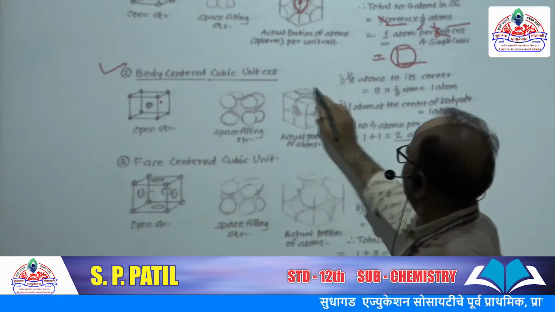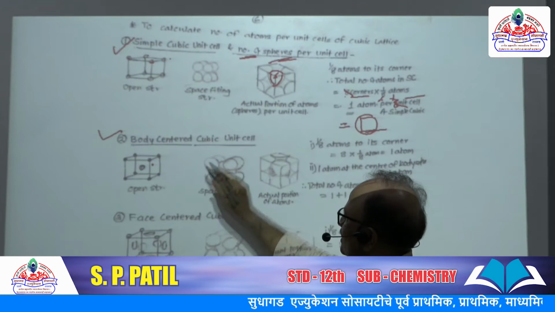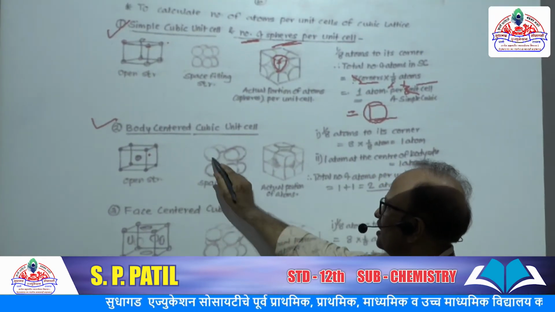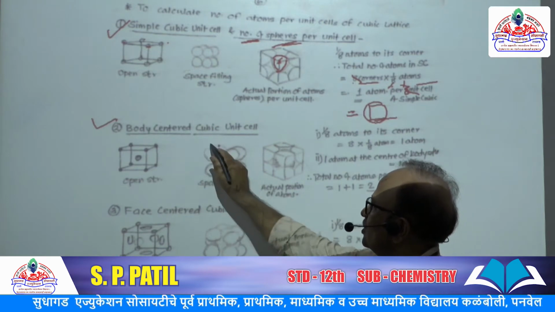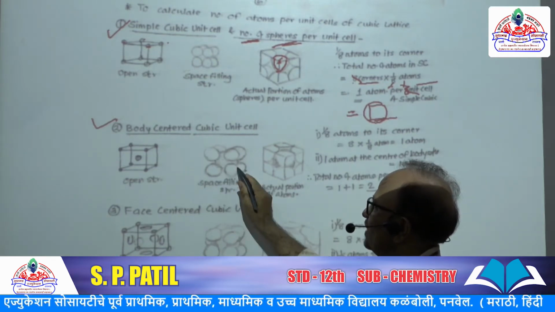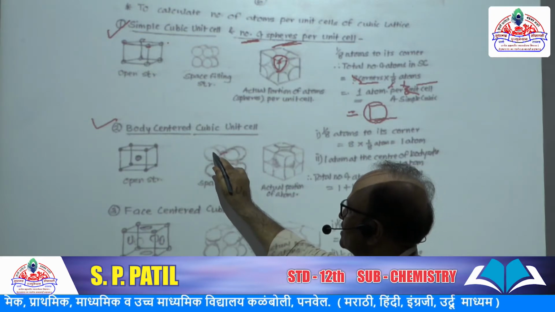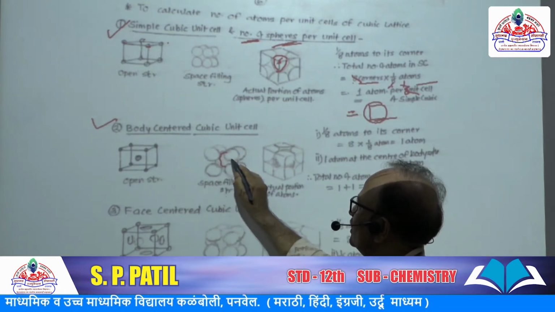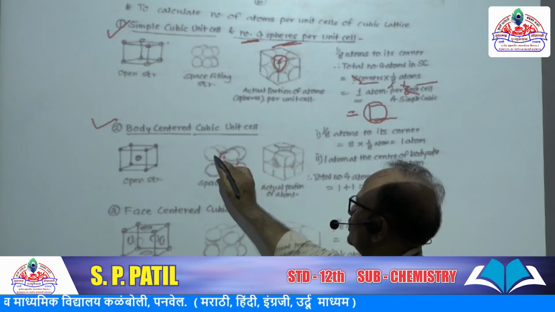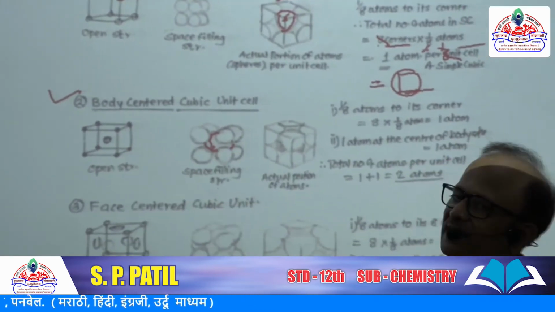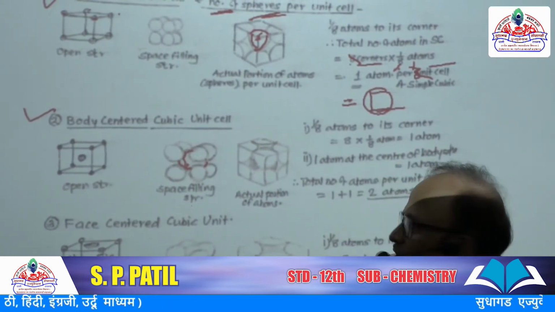So if we see the space filling structure in this way, 4 spheres, 4 spheres, and 1 sphere is present at the center of the body.